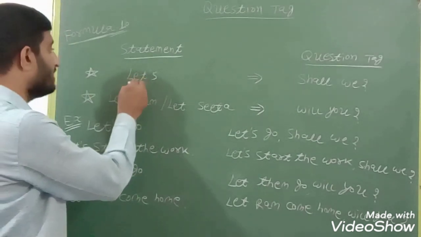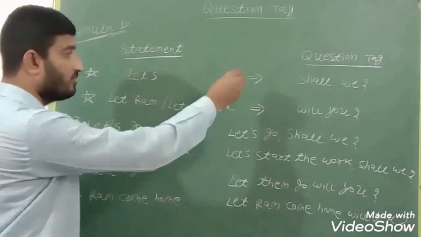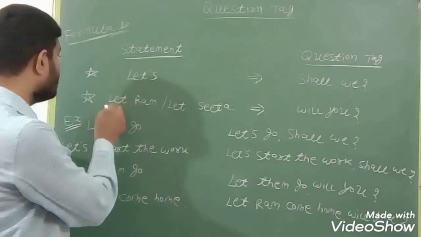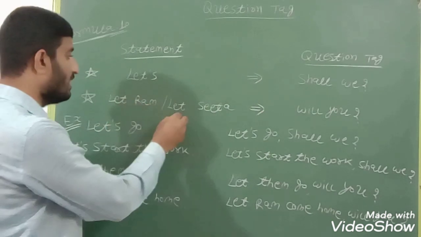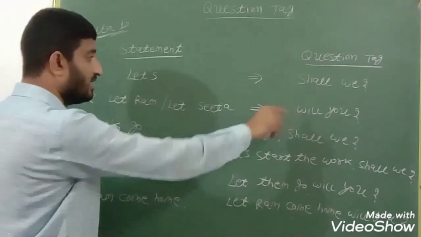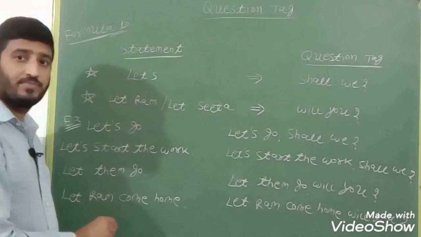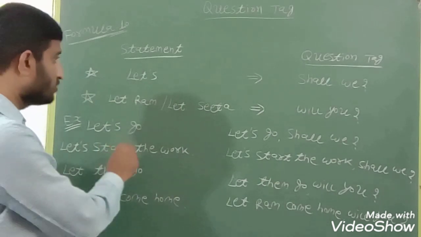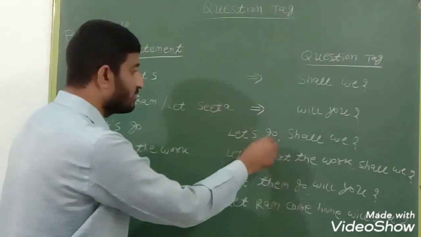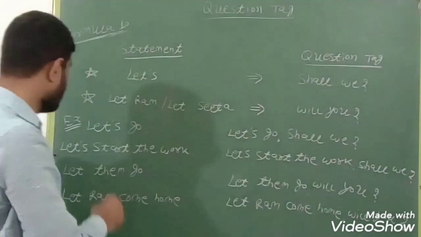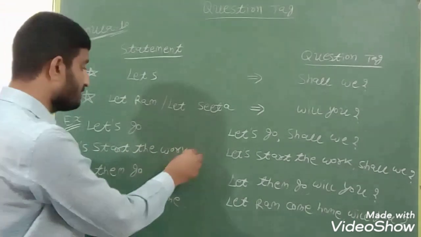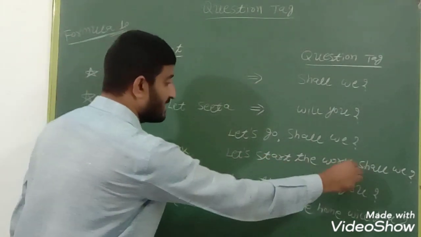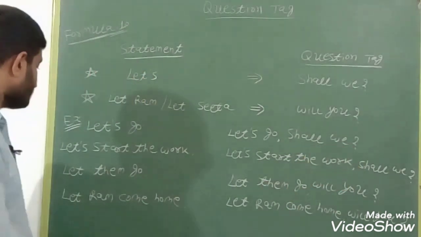Let's come to formula number 10. If the statement is having let's, then the question tag will be shall we. If the statement is let Ram or let Sita, then the question tag will take will you. Let's see a few examples. Let's go, comma, shall we. Let's start the work, comma, shall we.